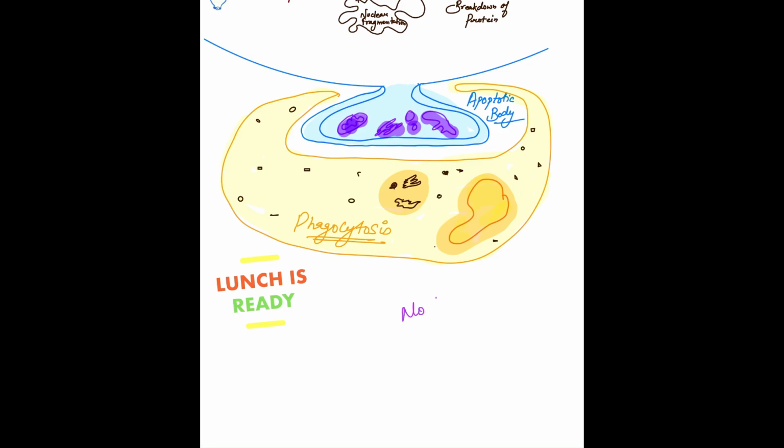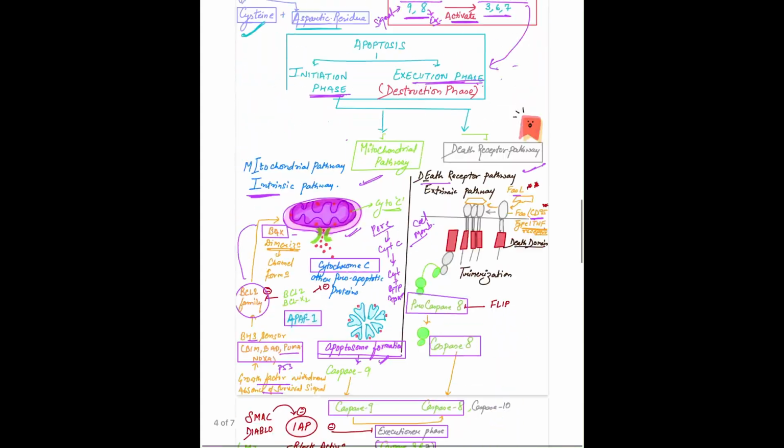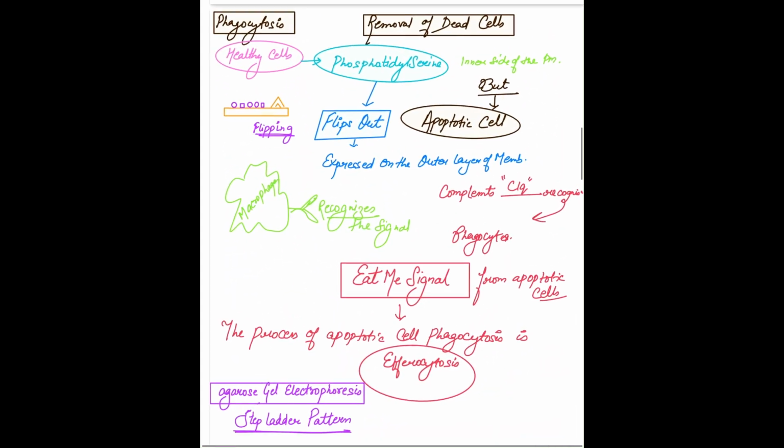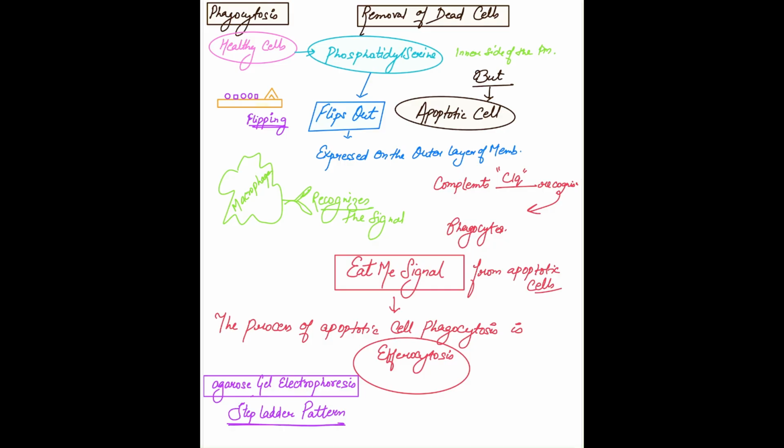How are these apoptotic bodies taken up by phagocytosis? What is the process of phagocytosis of the apoptotic body? The apoptotic body will produce some kind of signal, that is the eat me signal. Remember, in a healthy cell, the phosphatidylserine is present inside the plasma membrane, but in an apoptotic cell, it flips outside.